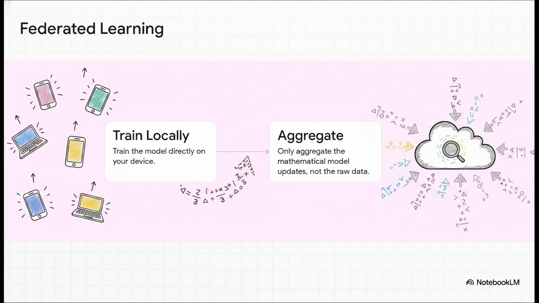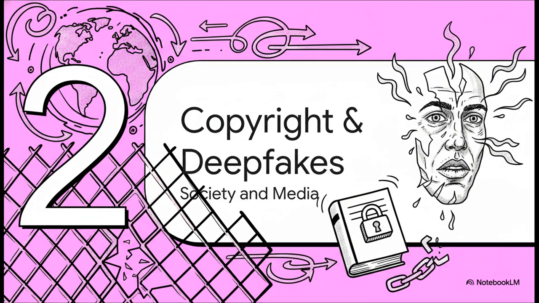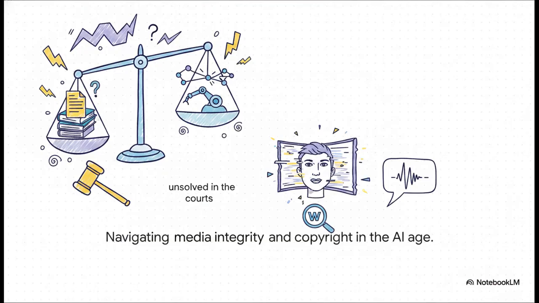Pretty neat, right? All right, on to Section 2, copyright and deepfake dilemmas, focusing on society and media. Zooming out a bit from individual data to broader media integrity, we immediately hit these fiercely debated legal battles. With major publishers actively suing AI companies, we have to look at the facts impartially here. The core legal question of whether training on copyrighted material constitutes fair use remains completely, 100% unsolved in the courts today.